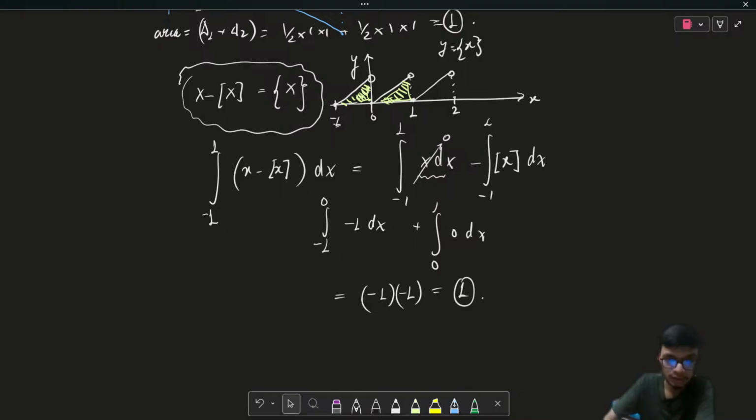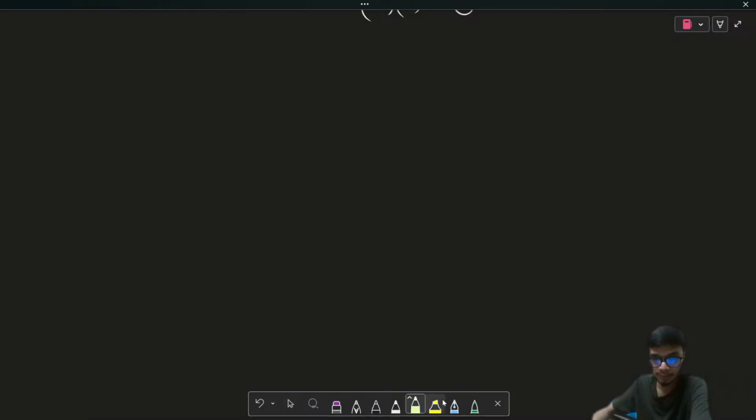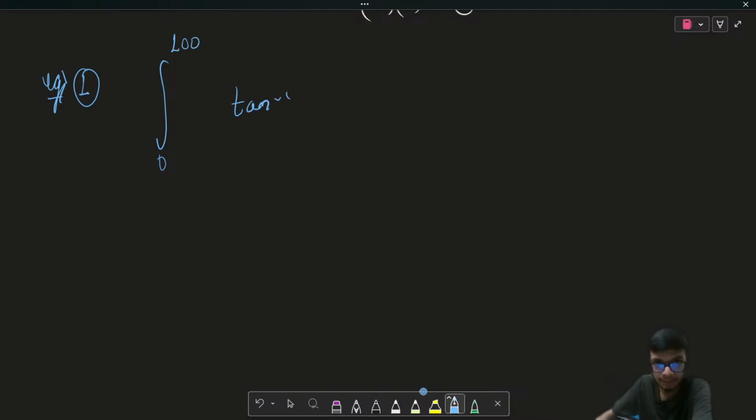Now I'm going to discuss a very interesting problem, and this is a JEE Advanced previous year problem. You can all mark it as a very important problem as well. The problem is you have to integrate from the limit 0 to 100, and it is given as the greatest integer of tan inverse of x. To make the question really challenging, the paper setter gave the greatest integer of tan inverse of x, so that you can actually integrate that function.